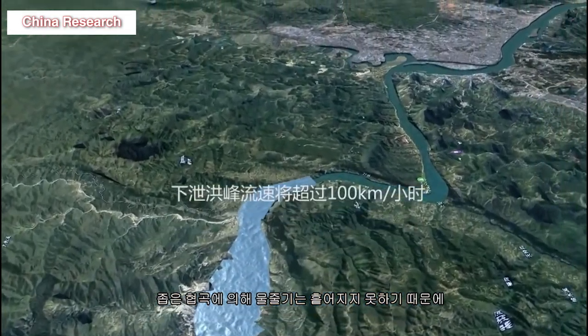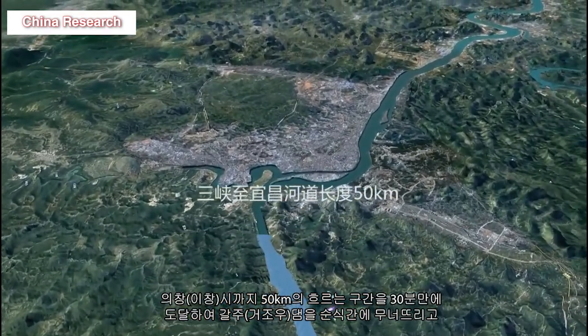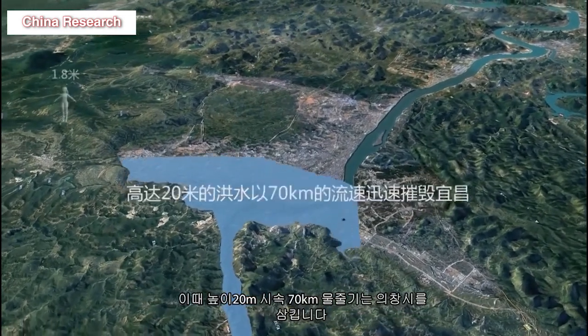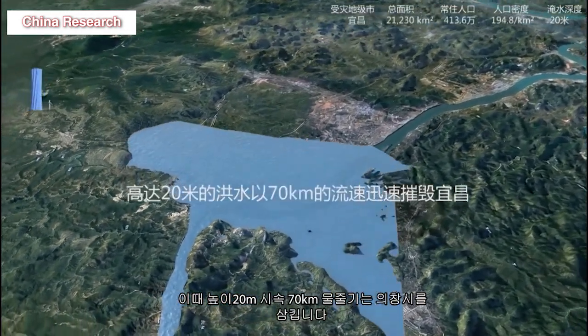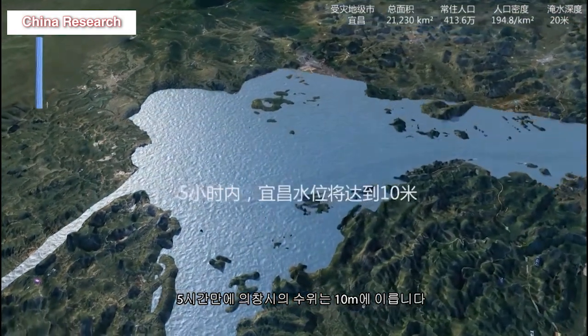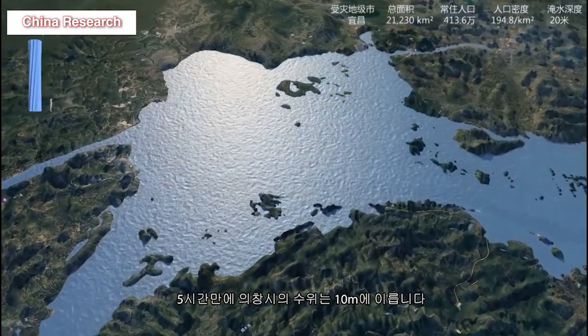After collapse, it forms a huge stream of water at a height of 100 meters and hits the downstream, which becomes a stream of water reaching 100 kilometers per hour because the waterways cannot be dispersed by narrow canyons. By Yichang, the 50 kilometers long section was reached in 30 minutes, and the stream quickly destroyed the Geju Dam and covered the city center.